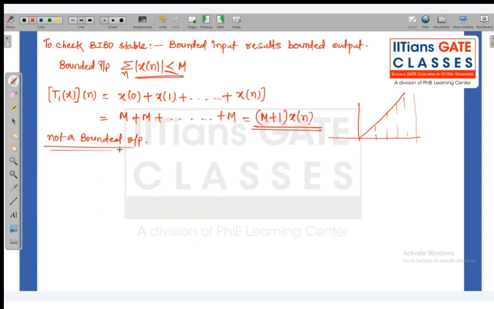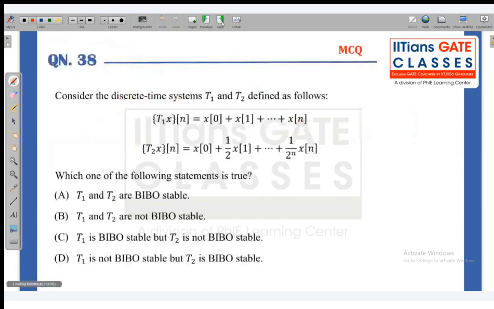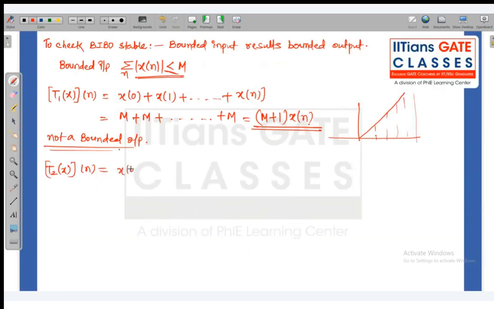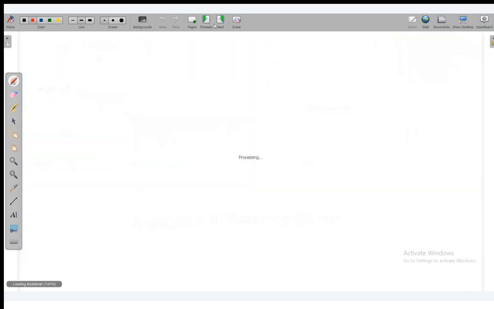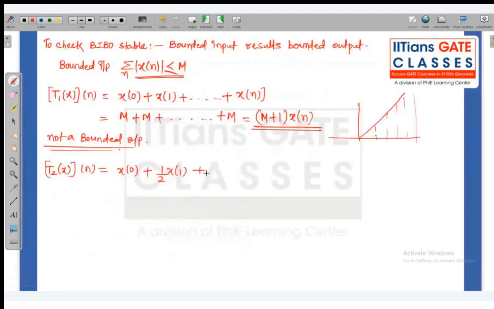Now for the second one, T2 of x of n is equal to x of 0 plus 1 by 2 x of 1 and so on up to 1 by 2 to the power n x of n.